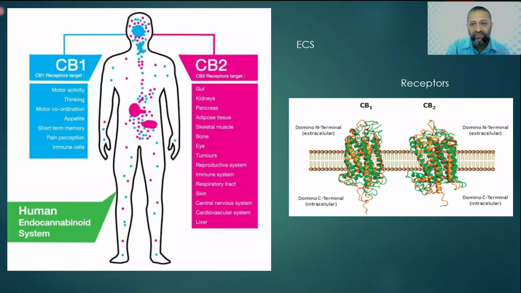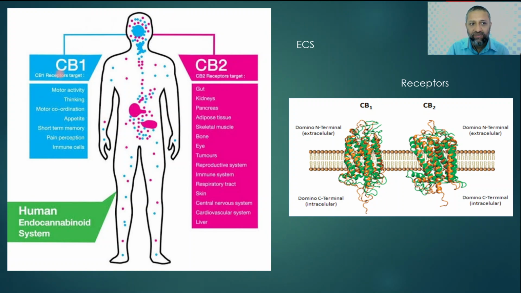Now in brief, here is what it looks like. This is the cloned CB1 receptor. CB1 and CB2 receptors are from the group of G protein coupled receptors. They are present in the cell membrane, so they have the 7 transmembrane rings, and this is how the CB1 receptor looks, and this is how the CB2 receptor looks. They are all present in the cell membrane.